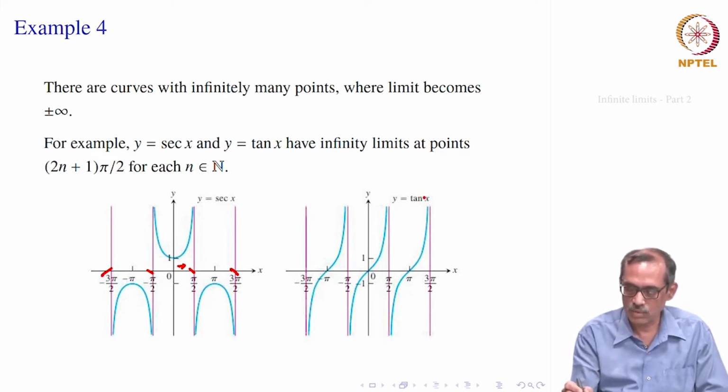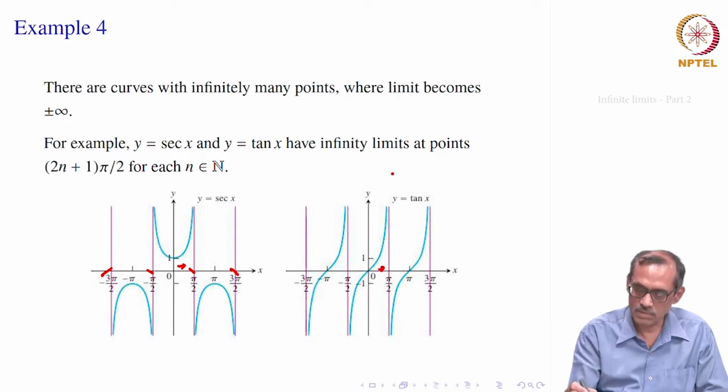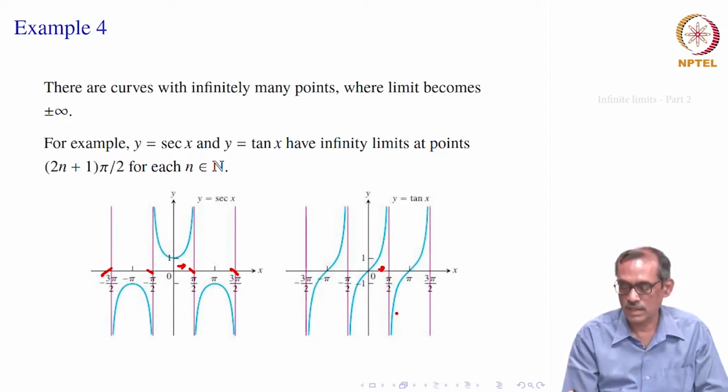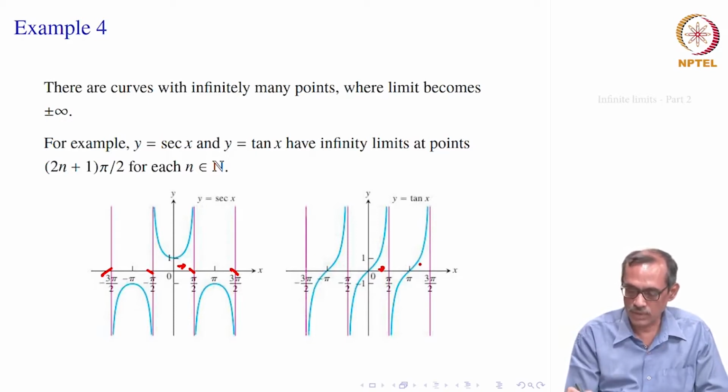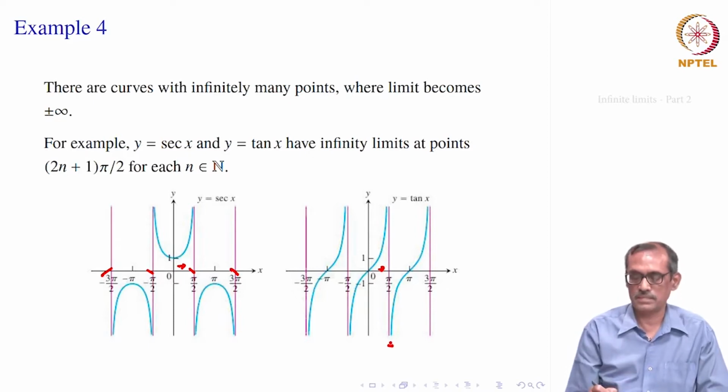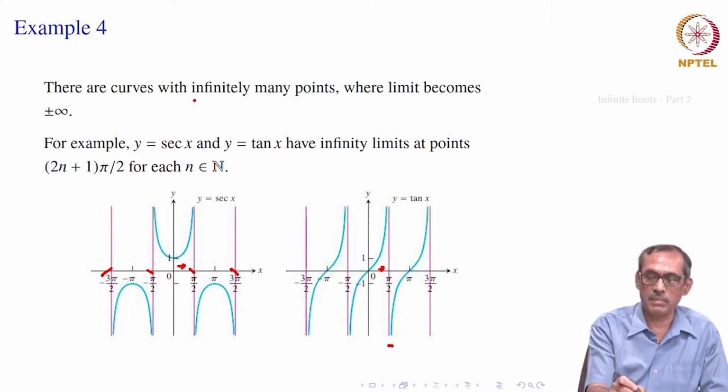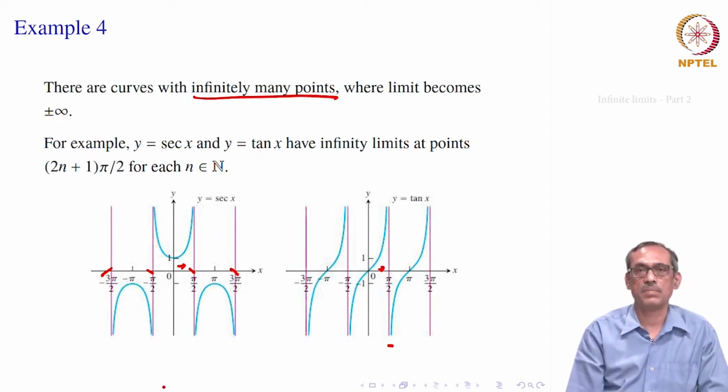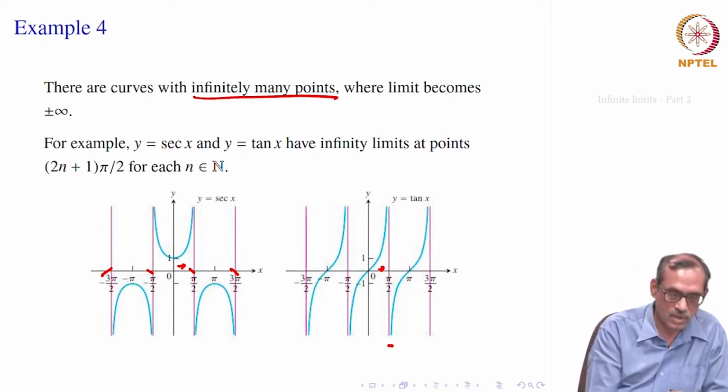Similarly here in y equal to tan x, at those points you get the asymptotes: the limit as x goes to pi by 2 from the left side becomes infinity, and from the other portion of the curve it becomes minus infinity. So that is how there can be infinitely many points where the limit becomes plus infinity or minus infinity. All sorts of things can happen. Okay, maybe we should solve some problems now.